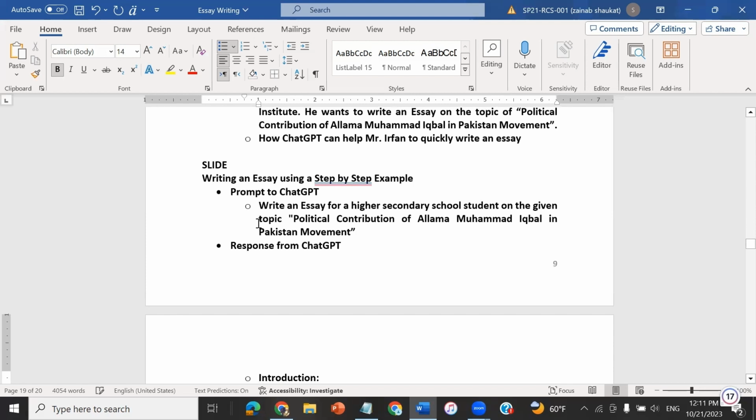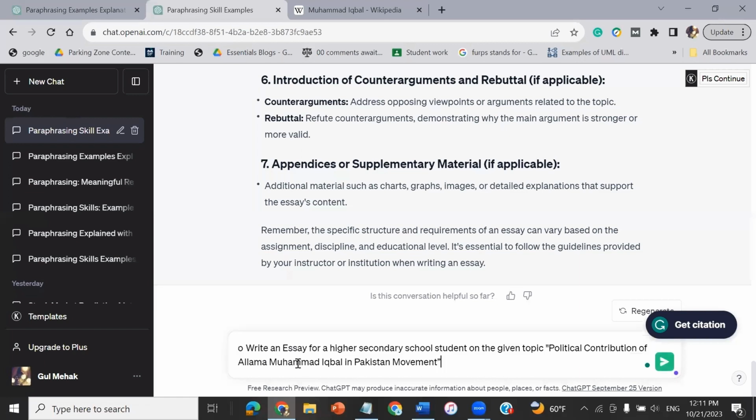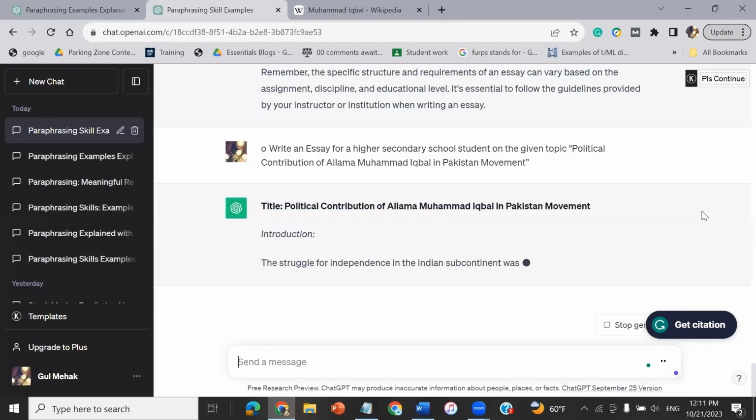For writing an essay, I have given a query, or prompt, to ChatGPT: write an essay for a higher secondary school student on the given topic, the political contribution of Allama Iqbal in the Pakistan movement. Let's get back to ChatGPT and see.